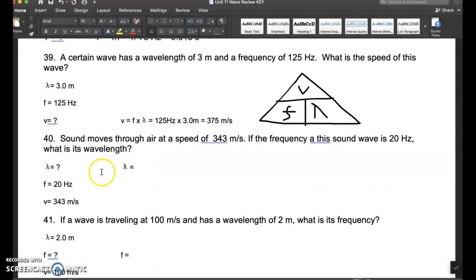Okay. Here, sound moves through the air at a speed of 343 meters per second. That's true. If the frequency of this sound wave is 20 hertz, what is the wavelength? Cover up wavelength, it's v divided by f, which is 343 meters per second divided by 20 hertz, which is 17.2 meters.